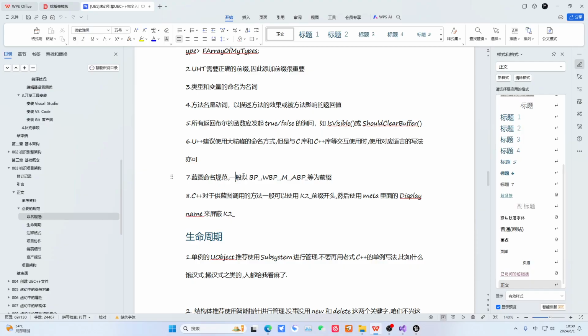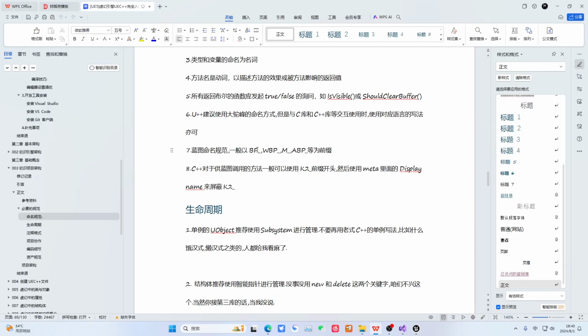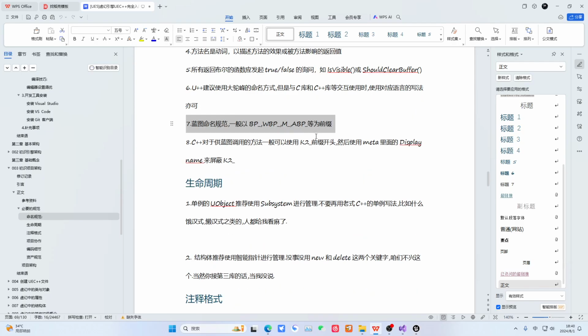Then, regarding the naming conventions for blueprints here, it is actually BP. That is for general blueprints. There are also prefixes for material and animation, things like an animation blueprint. You all must have used blueprints before. This part will not be explained in detail. We will show you a list later.